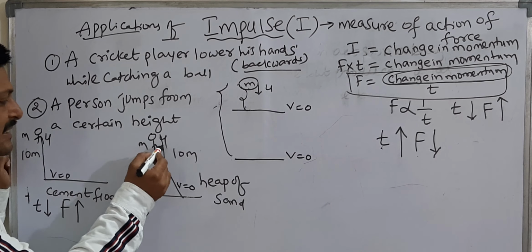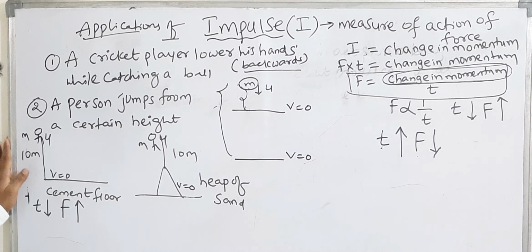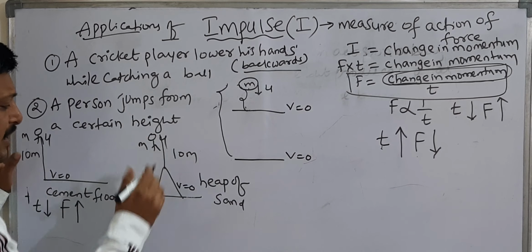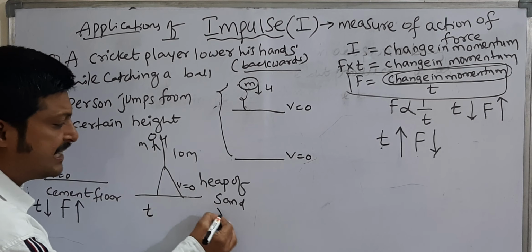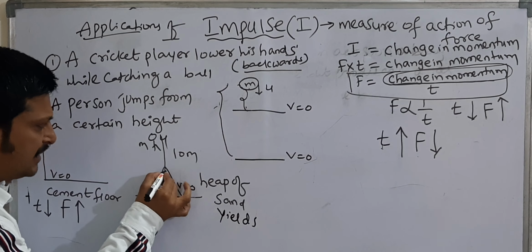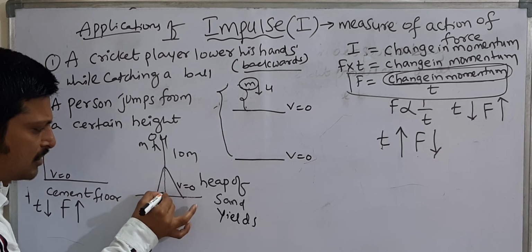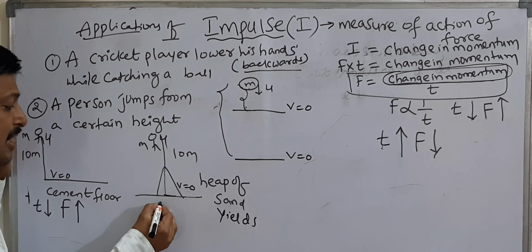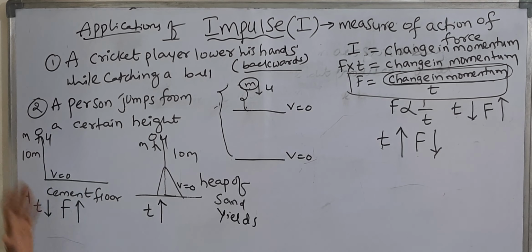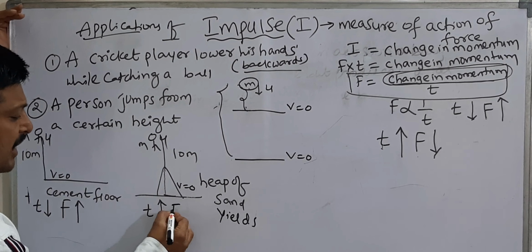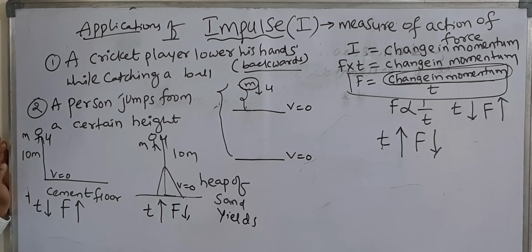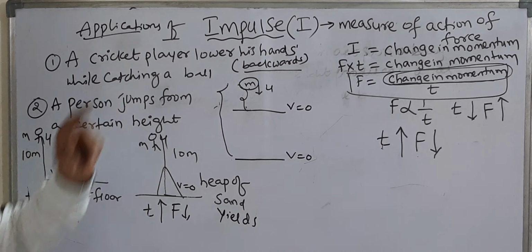But here, when a person jumps on the heap of sand, to bring about the same change in momentum, the sand yields. Yields means it allows. Then the person moves slowly and finally comes to rest. So here the time of coming to rest is more. If time of contact is more, a small force is exerted on the person. If a small force is exerted on the person, he is not injured severely. Here also, this is the best example for impulse.